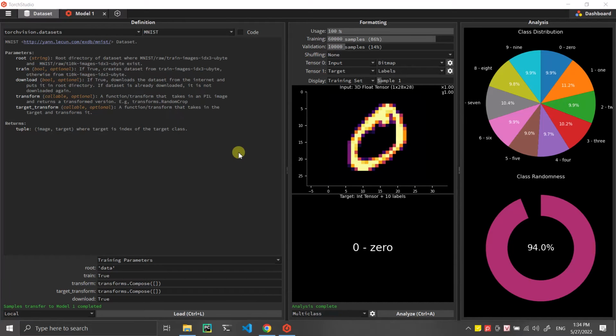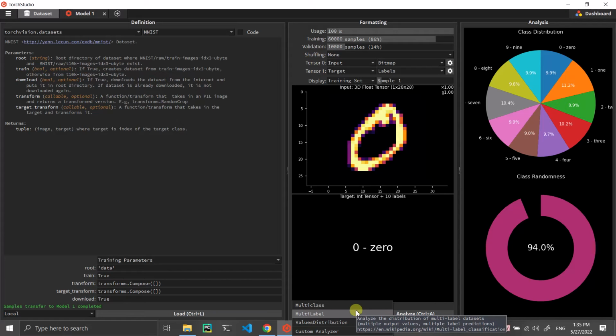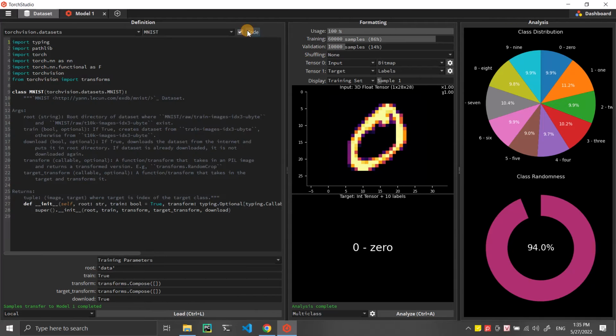Today I will introduce the Topic Studio. This software allows you to pre-process the data. We can analyze the datasets and analyze the distribution, for example, the multi-label or value distribution. Or we can customize the analyzer, customize the transformation for augmentation, and customize the dataset loader.